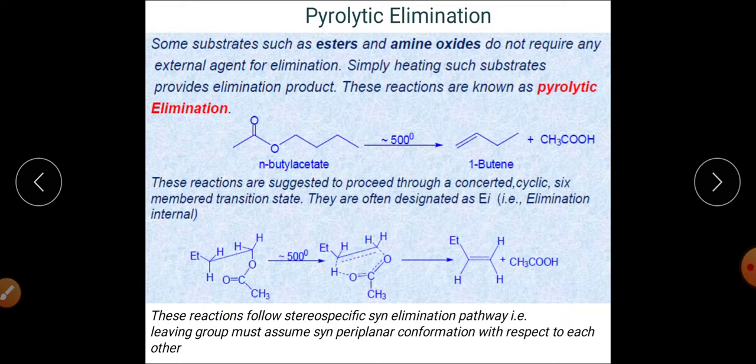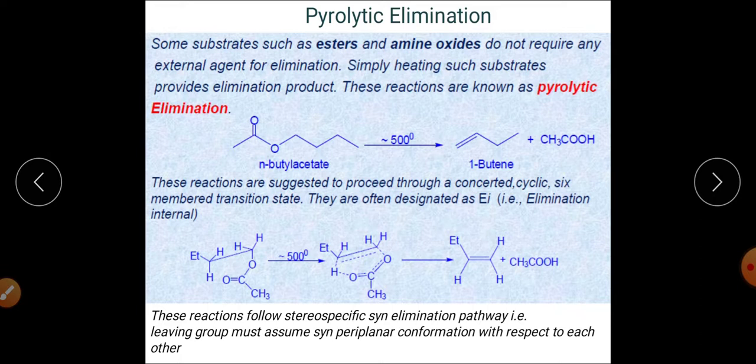So it has a concerted mechanism along with a cyclic transition state. That's why they are called elimination internal reactions as well. When we talk about the stereochemistry of this reaction, these reactions are syn stereospecific in nature, means the two leaving groups must be syn to one another so that they can depart very easily.